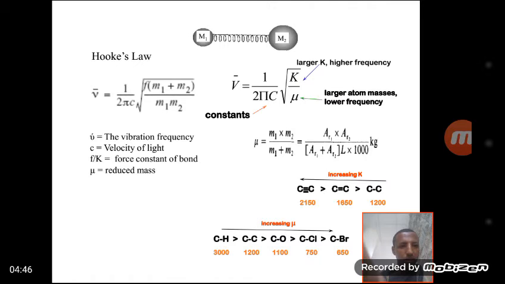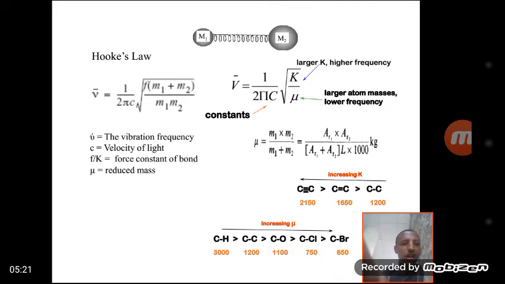When we come to the reduced mass of the interacting atoms, the carbon hydrogen bond is greater than the carbon carbon double bond, greater than the carbon oxygen bond, greater than the carbon chlorine bond, and greater than the carbon bromine bond. Chlorine, bromine and carbon have larger molecular weight.